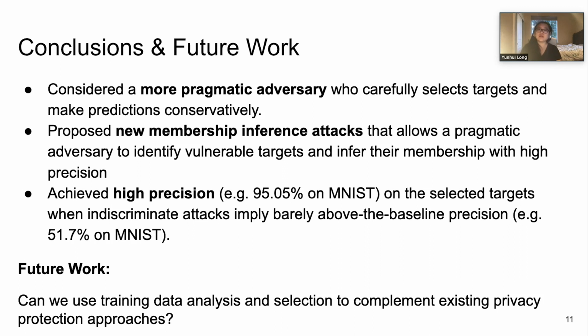In conclusion, in this work, we considered a more pragmatic adversary who carefully selects targets and makes predictions conservatively. We proposed new membership inference attacks that allow a pragmatic adversary to identify vulnerable records and infer their membership with high precision. The pragmatic attacks achieved high precision on the selected targets, while indiscriminate attacks imply barely above the baseline precision. This work also sheds light on new approaches of privacy protection.